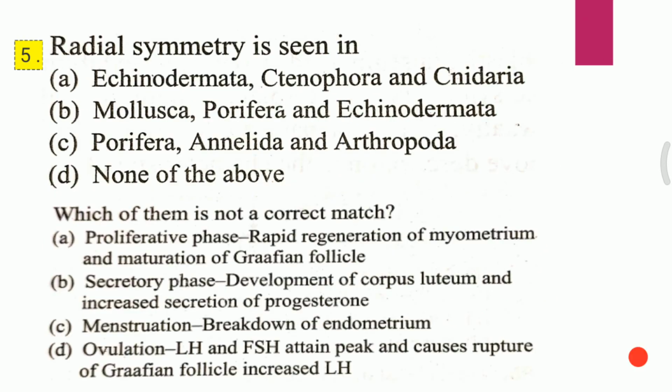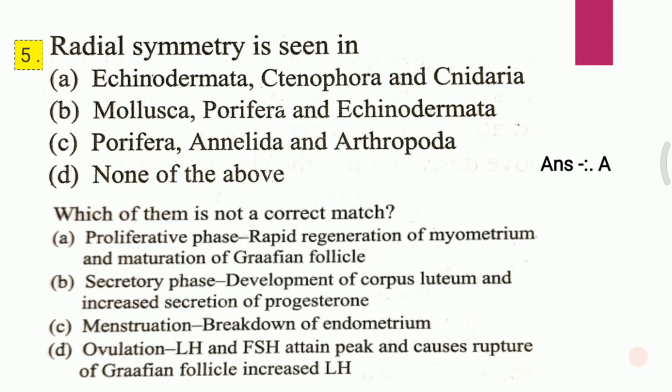Question 1. Radial symmetry is seen in: A. Echinodermata, Ctenophora, and Cnidaria, B. Mollusca, Porifera and Echinodermata, C. Porifera, Annelida and Arthropoda, D. None of the above. Radial symmetry is seen in, and the answer for the first question is A, that is Echinodermata, Ctenophora and Cnidaria.